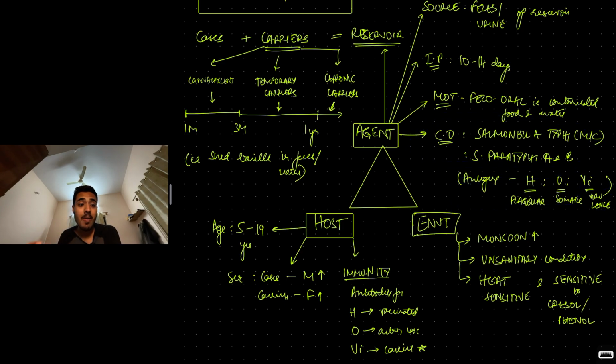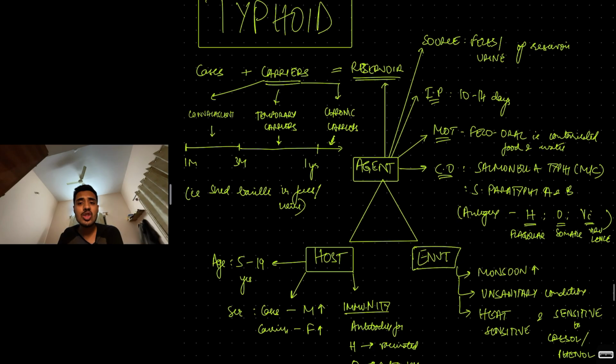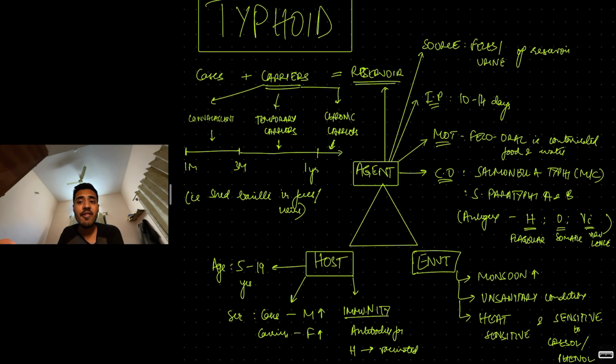Mode of transmission, typhoid, as we all know, fecal-oral mode of transmission, contaminated food and water. Incubation period, 10 to 14 days. The source of infection, it is the feces or the urine of reservoir containing bacilli. This feces or the urine of reservoir contaminates the food and the water and then it is consumed, leading to transmission. So the source is that.